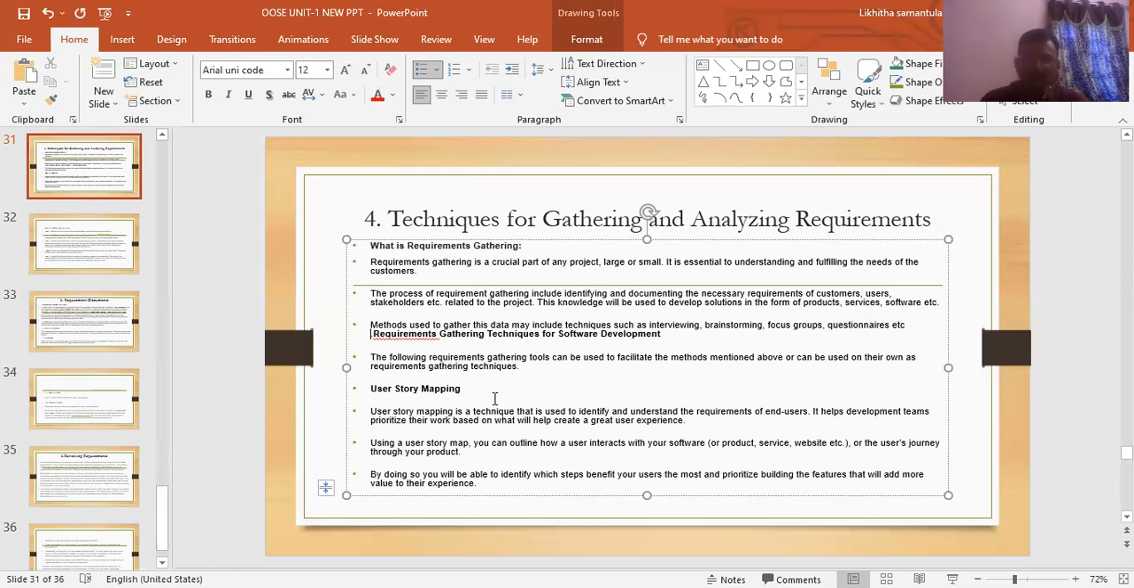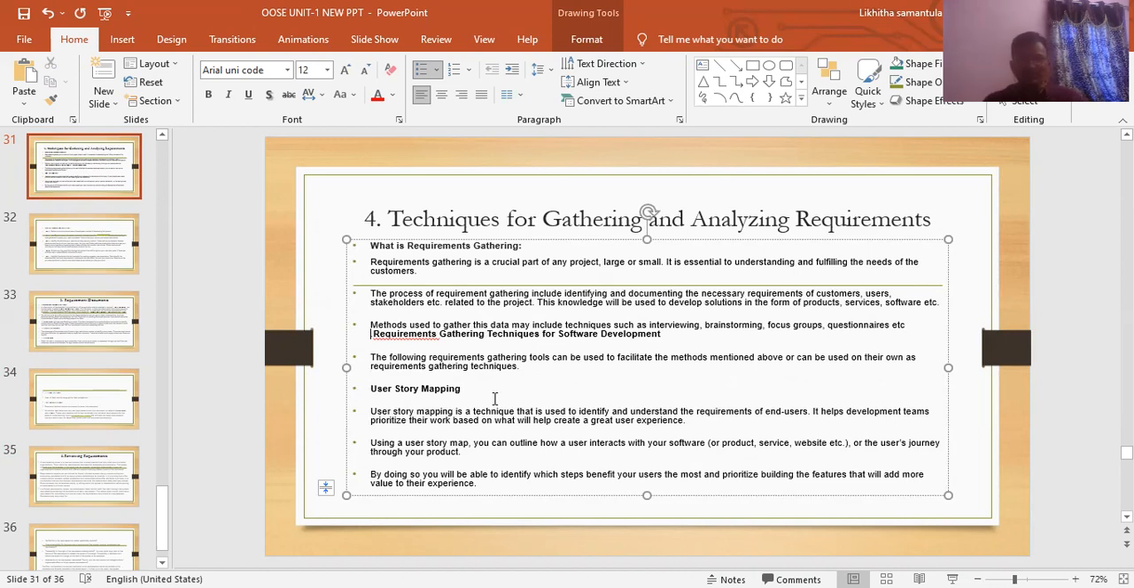Methods used to gather this data may include techniques such as interviewing, brainstorming, focus groups, and questionnaires. The following requirements gathering tools can be used to facilitate the methods mentioned above, or can be used on their own as requirement gathering techniques for software development. Example, user story mapping.